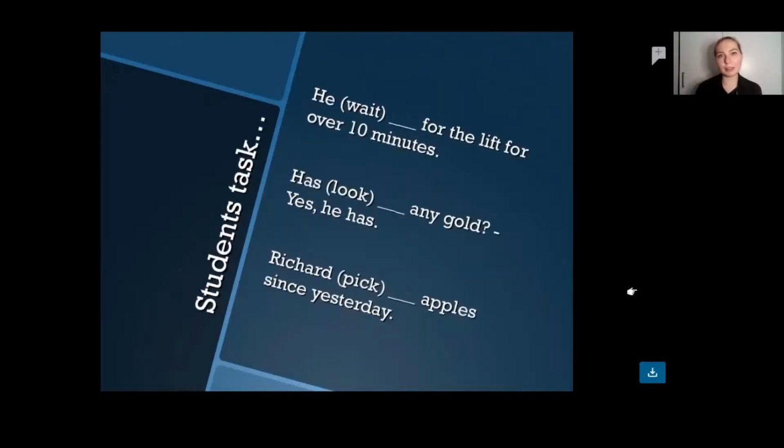And now I want you to complete the examples. He has been waiting for the lift for over 10 minutes, right? He has been waiting. So he is a pronoun, then we put has been, and then we put present participle, which is infinitive form of verb with the ing ending, for the lift for over 10 minutes. Has he been looking for any gold? Yes, he has. Richard has been picking apples since yesterday. So we just want to stress the action that it just continued up till that moment, yeah?